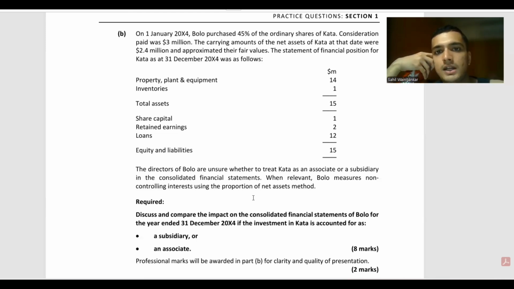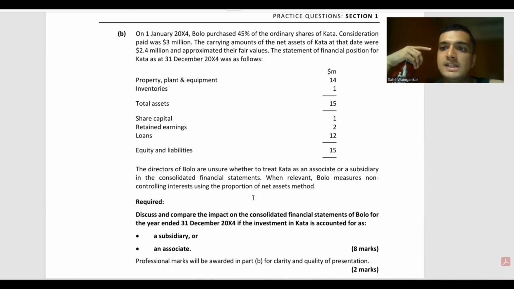Thus, by looking at just the numbers, we can say that Bolo purchased 45% of the ordinary shares of Kata. Thus, Kata should be treated as an associate. However, the treatment of acquisition in the company is more than just the percentage of shareholding.